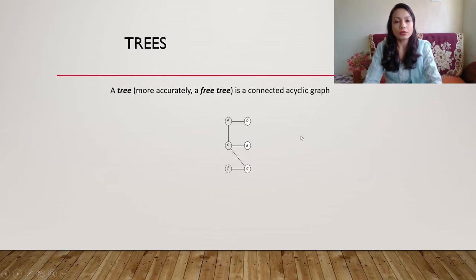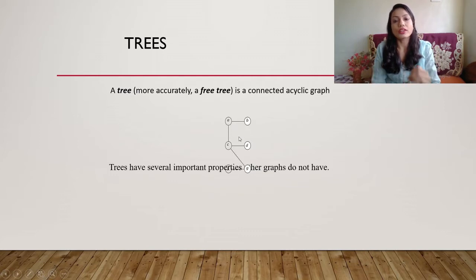This is one example of a tree because this is connected, and can you see there is no cycle here, and every vertex is connected by an edge. That is, can we reach F from B? Yes. Can we reach D from A? Yes. So every node is reachable from every other node. So it means it is a connected graph, and a tree has many properties also like your graphs.